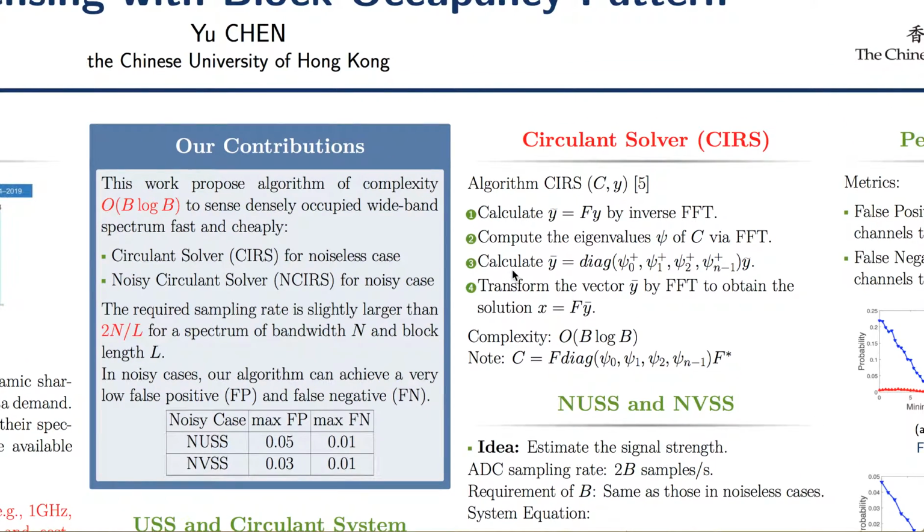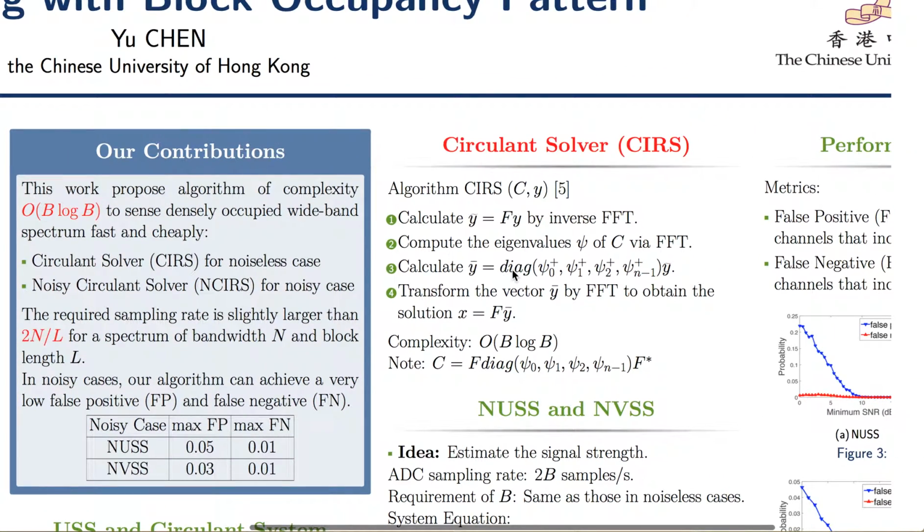And for the algorithms, our algorithm is mainly based on the property of a circulant matrix. A circulant matrix can be represented as the multiplication of a discrete Fourier transform matrix, a diagonal matrix of which the elements are its eigenvalues, and an inverse discrete Fourier transform matrix.